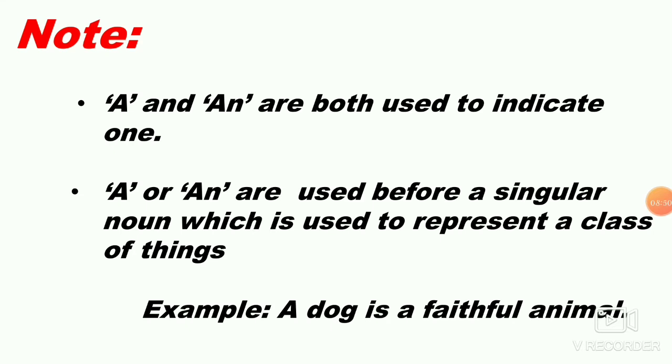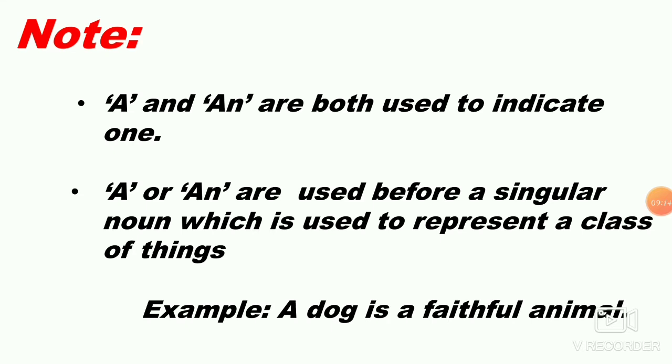Next, something you have to note over here, children. A and an are both used to indicate only one, that is, only the singular. A and an are used before a singular noun. So every time you use a and an, you specifically indicate only one.